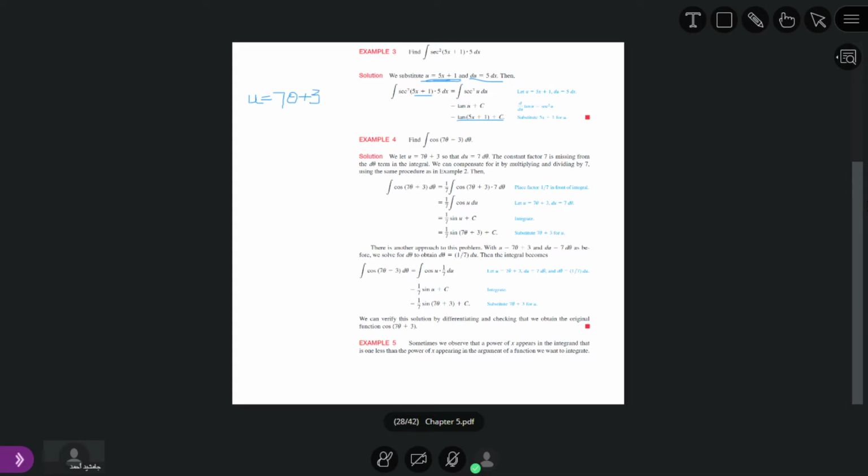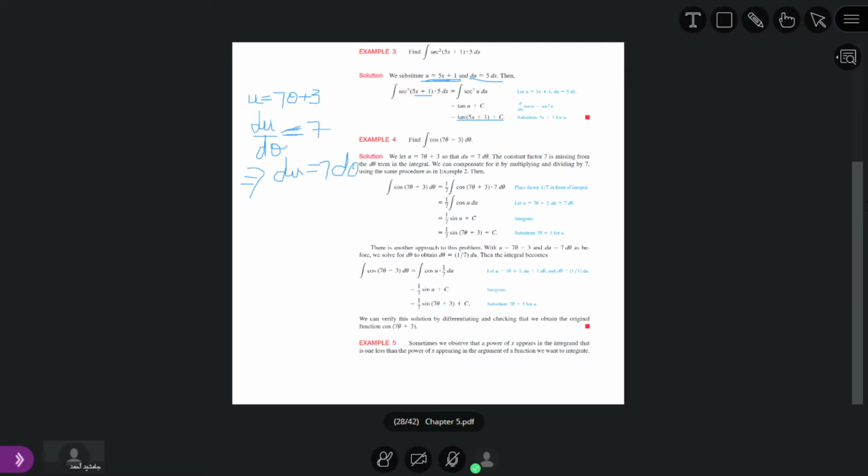If we take its derivative with respect to theta, du over d theta, what is the derivative of 7 theta plus 3? Yes, student. It is equal to 7. So whenever we shift d theta to the other side, du is equal to 7 d theta.